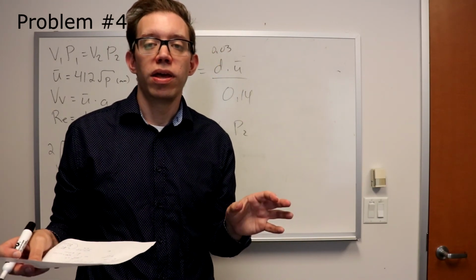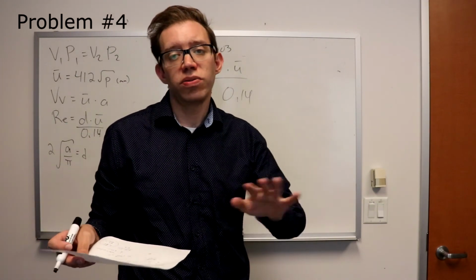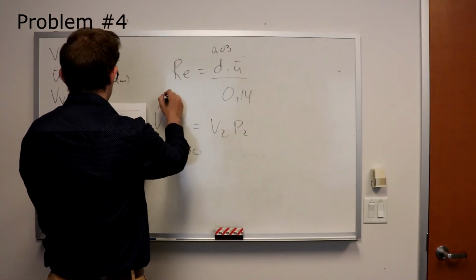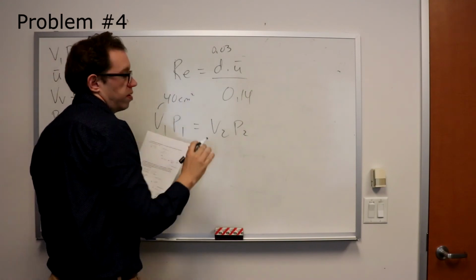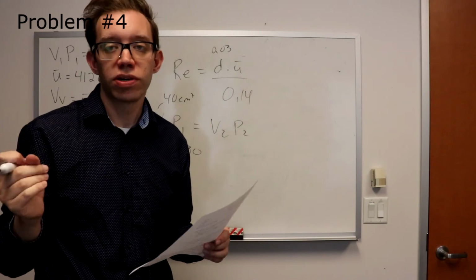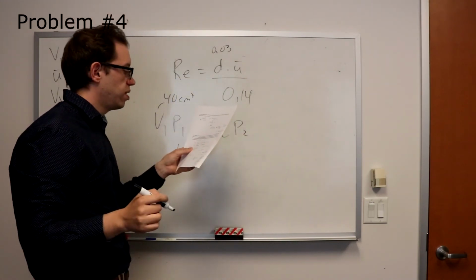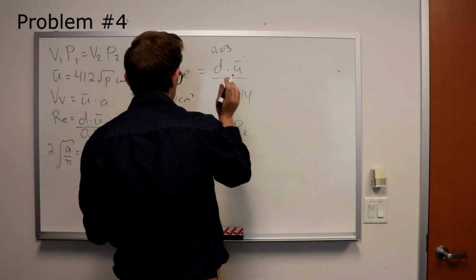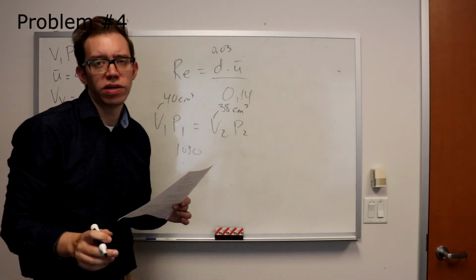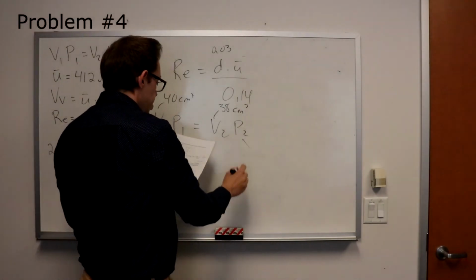You're going to want to take 3,000, the volume of the lungs. But actually you don't need the lungs at all because it's an ejective. All you need, your V1 is going to be 40 cubic centimeters, the volume from the glottis up to the velar constriction. It's fairly small, and then 2 centimeters cubed of constriction means your V2 is going to be 38 cubic centimeters. So you've actually got everything you need to find P2.